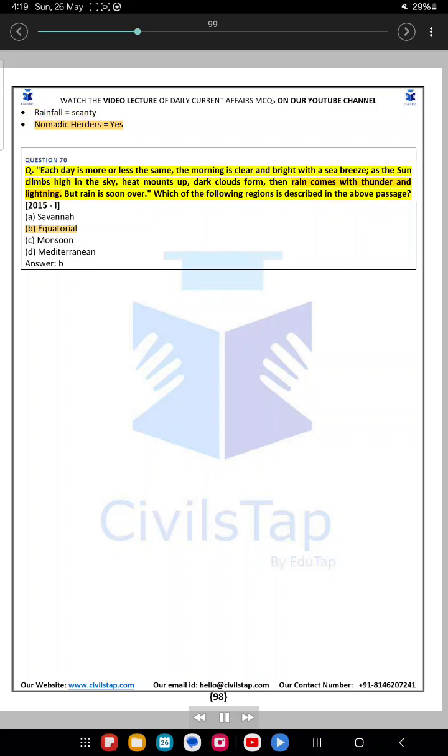Question 70. Each day is more or less the same. The morning is clear and bright with a sea breeze. As the sun climbs high in the sky, heat mounts up, dark clouds form, then rain comes with thunder and lightning. But rain is soon over. Which of the following regions is described in the above passage? 2015. A. Savanna. B. Equatorial. C. Monsoon. D. Mediterranean. Answer B.